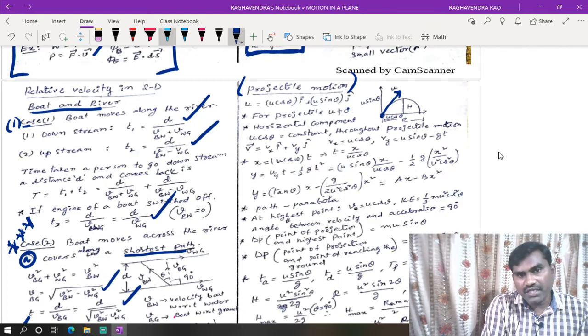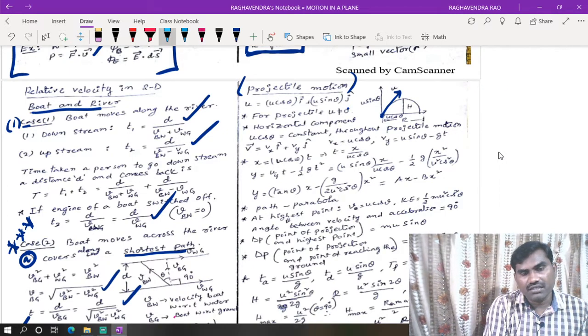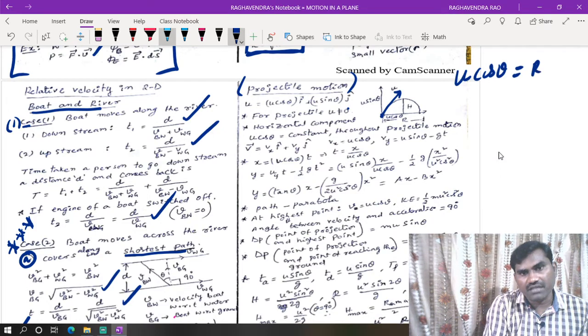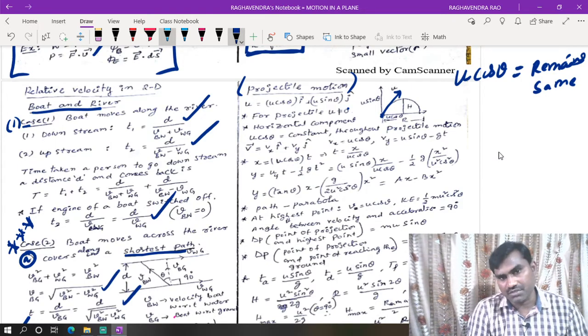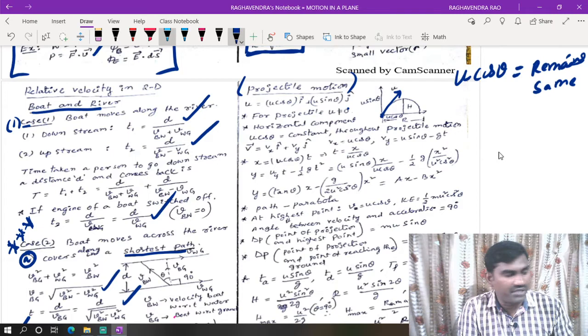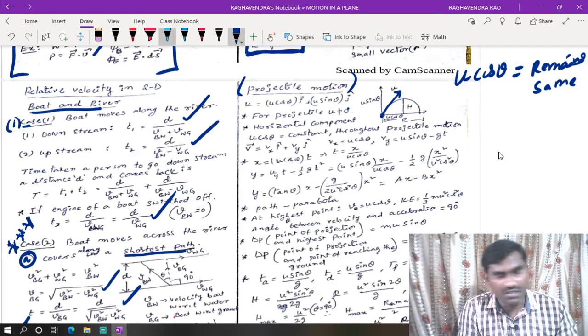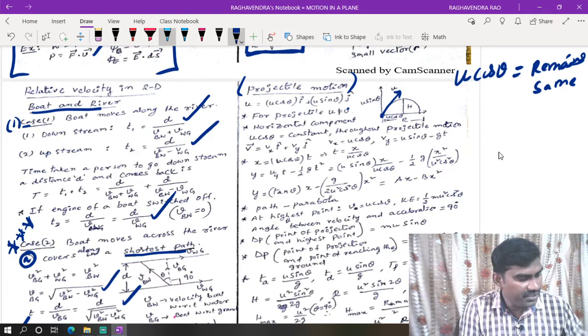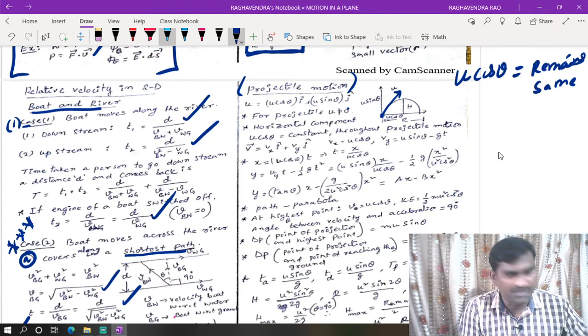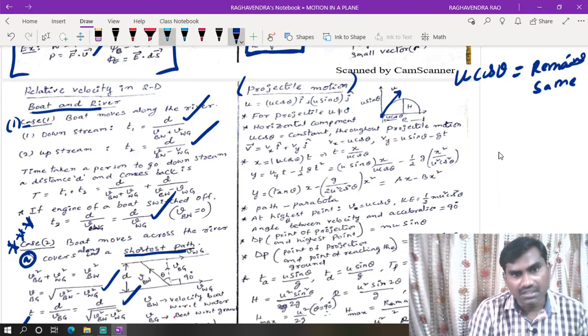During the entire projectile motion, the horizontal component, u cos theta, will remain the same. Whatever points we take throughout this projectile motion, at that point its horizontal component of velocity will remain the same. In NTA papers they asked many questions regarding this.